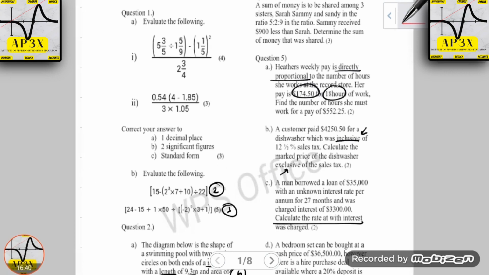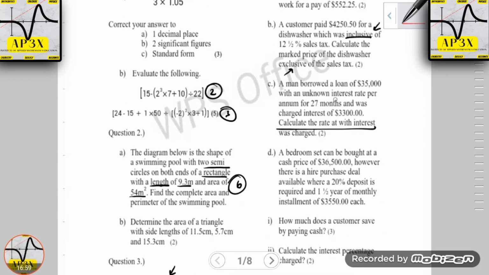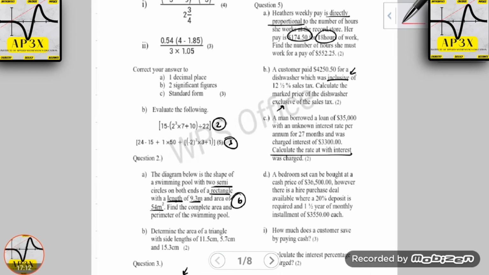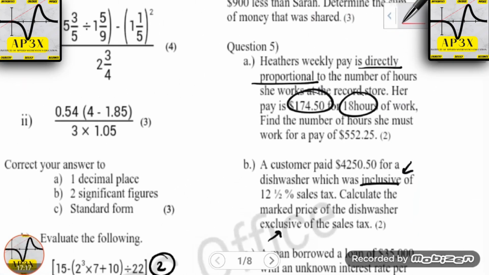All right, so let's look at this consumer arithmetic. For this particular segment of the video, we're going to be looking at 3 or 4 different topics. We're going to be looking at sales, salaries and wages. We're going to be looking at sales tax, inclusive sales tax, and how to approach questions like that. We're going to be looking at simple interest and how to move around the formulas. And we're going to be looking at hire purchase. So, nice 4 questions here that can knock off 4 aspects of consumer arithmetic that I find quite a few students struggle with. Let's have a look at question 5 here.